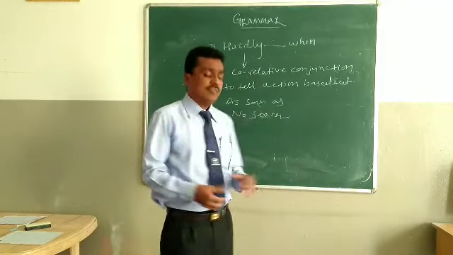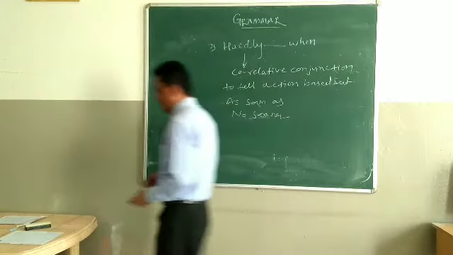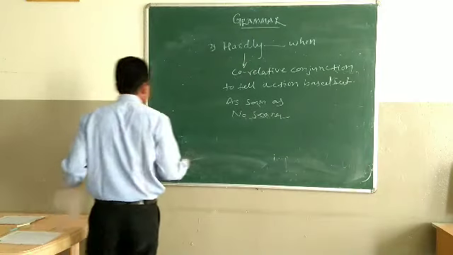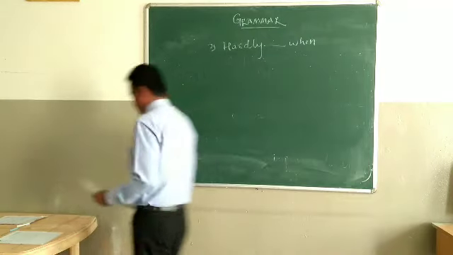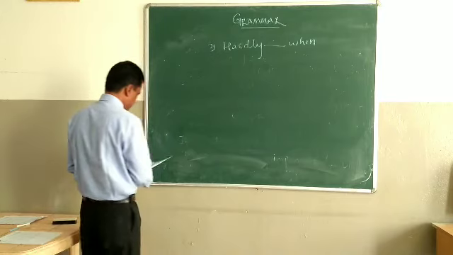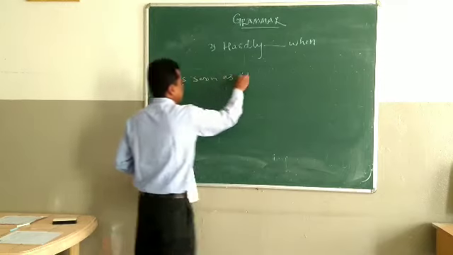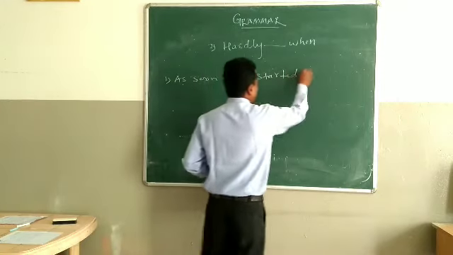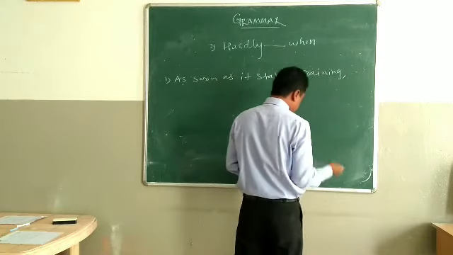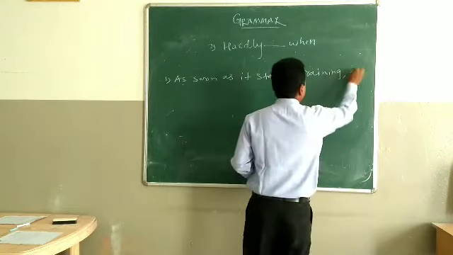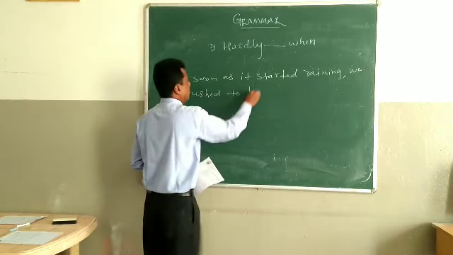So let's begin with examples so you will understand how to use hardly when. It's a very easy topic. We will see with the examples of hardly when. First example: as soon as it started raining, we rushed to home.